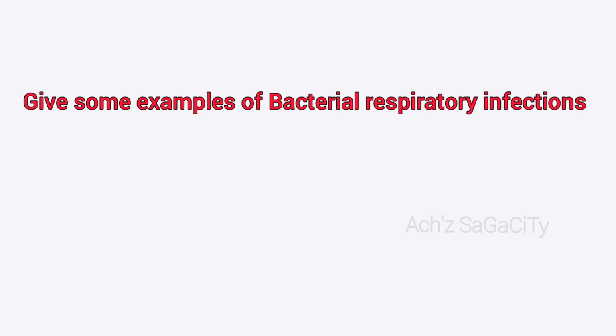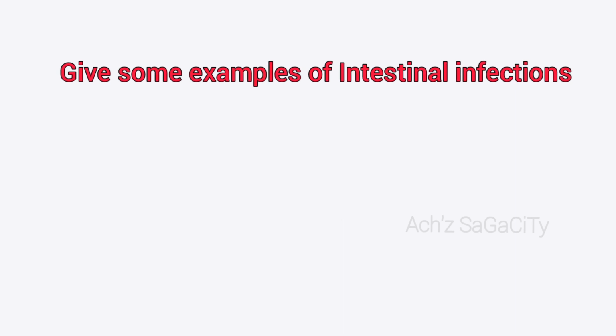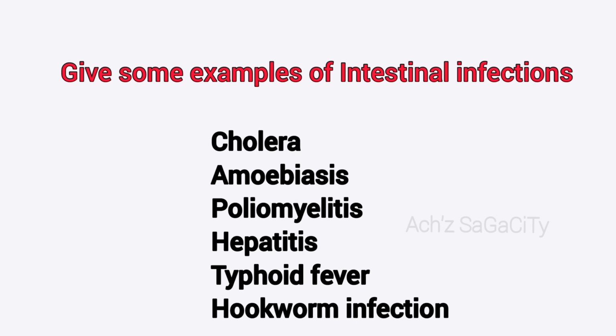Then the next question: give some examples of bacterial respiratory infections. Give 2 to 3 examples: diphtheria, meningococcal meningitis, whooping cough, and tuberculosis. You can give any 2 or 3. Next, give some examples of intestinal infections: cholera, amoebiasis, poliomyelitis, hepatitis, typhoid fever, and hookworm infection. You can give any 2 to 3 examples.